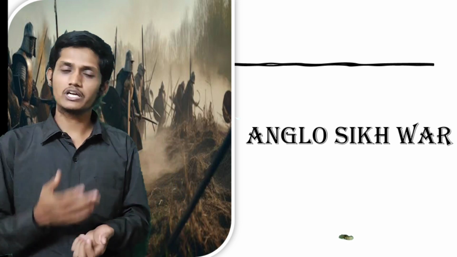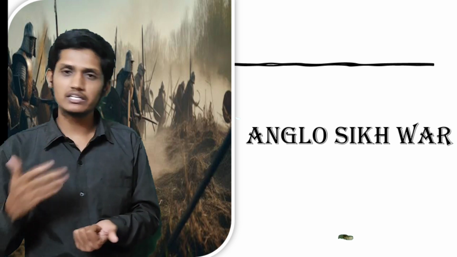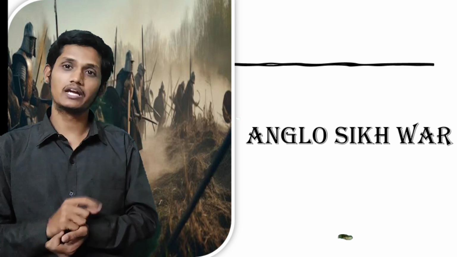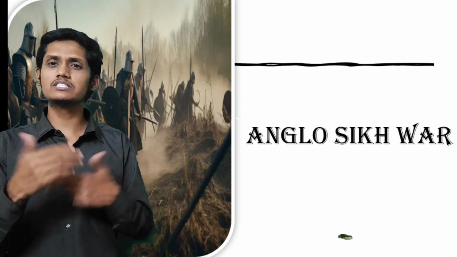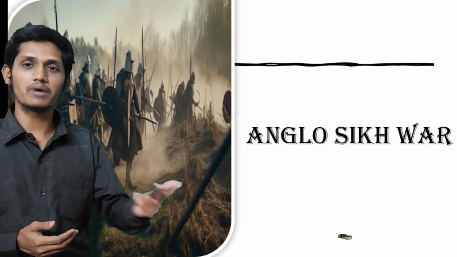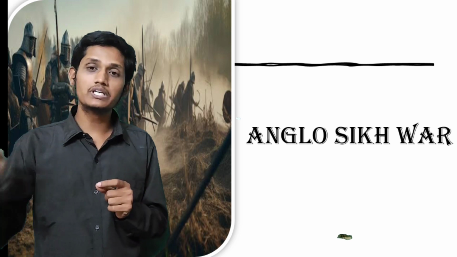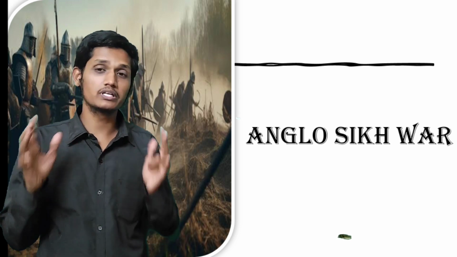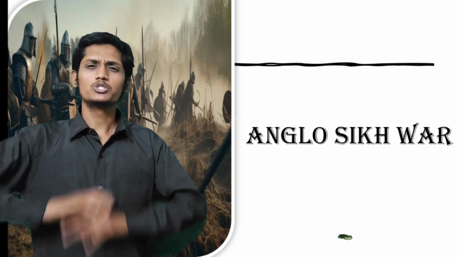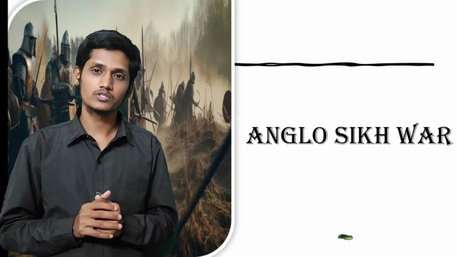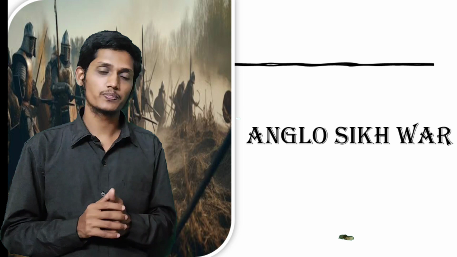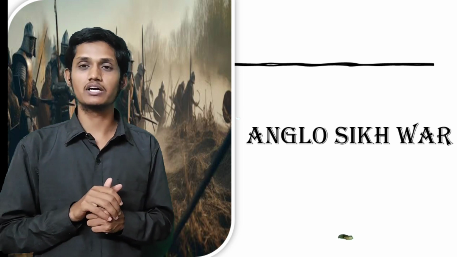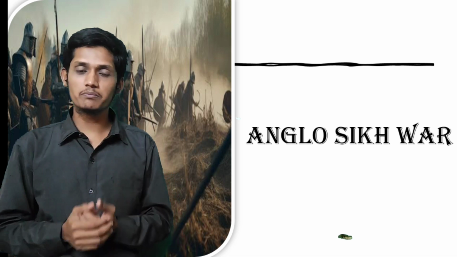Afterwards, what happened? After 1809, in 1839, King Ranjit Singh passed away. When King Ranjit Singh passed away, the British started to attack the Punjab region because now there was no proper king. Ranjit Singh was one of the strongest kings who was there, so nobody could defeat Ranjit Singh easily. That's the reason the British made a friendship agreement. Otherwise, they would make subsidiary alliance agreements. A Treaty of Friendship they made.